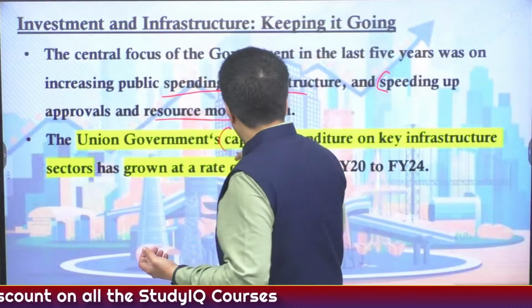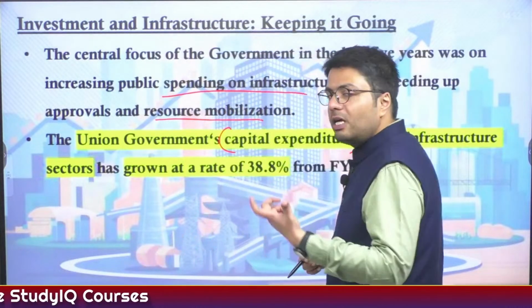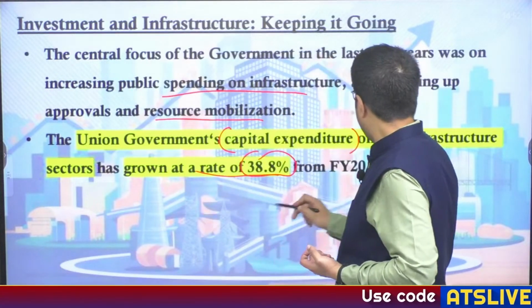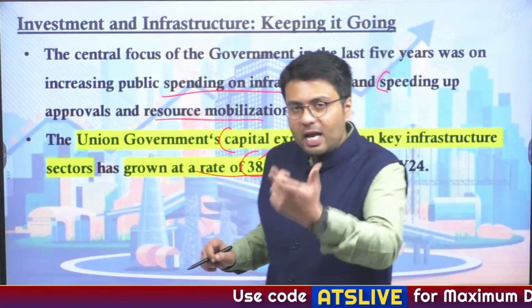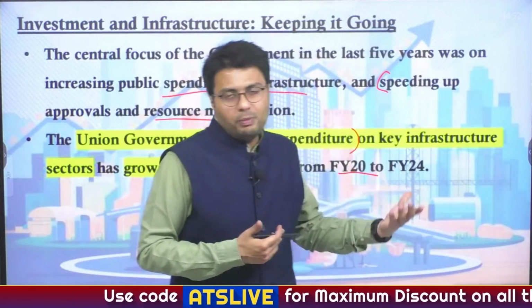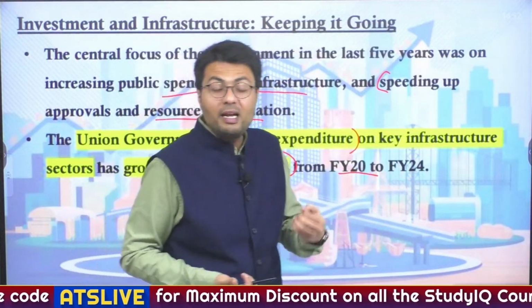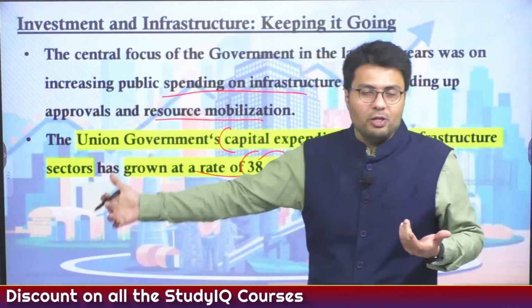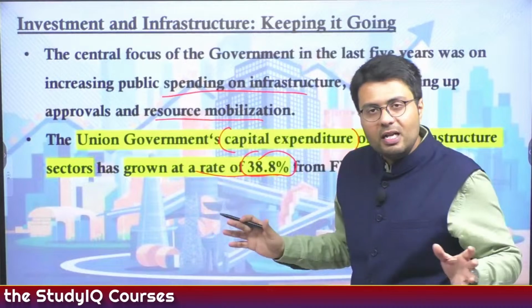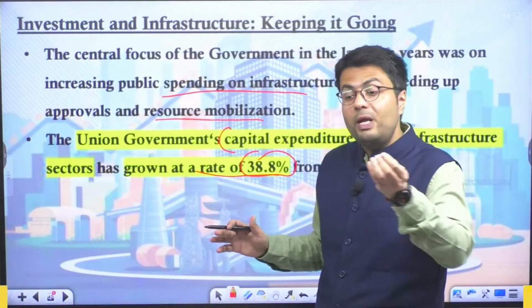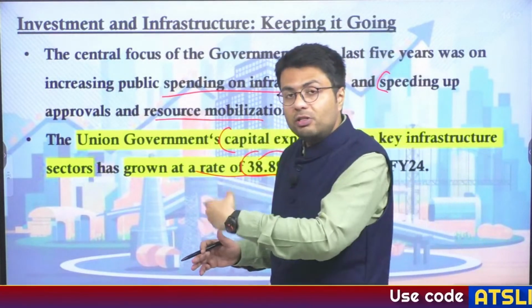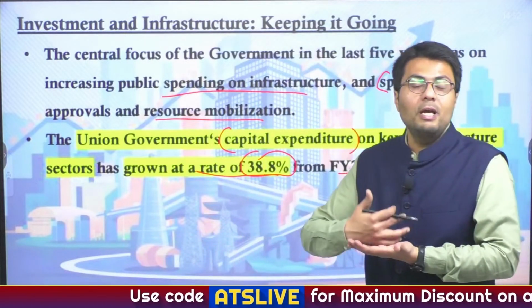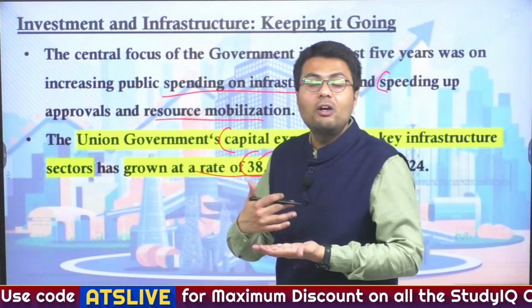For example, the capital expenditure made by the union government in key economic sectors has grown by about 40% in the past 5 years, and this highlights that the major investment in the infrastructure sector is primarily done by the government. And why is government spending more and more on infrastructure? Because it will create the necessary infrastructure for India, which will increase the attraction for businesses to invest more in the country, and also it has the prospects of increasing employment generation and driving economic growth further.